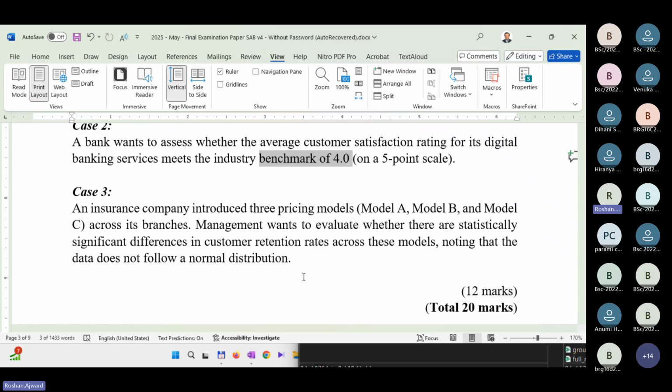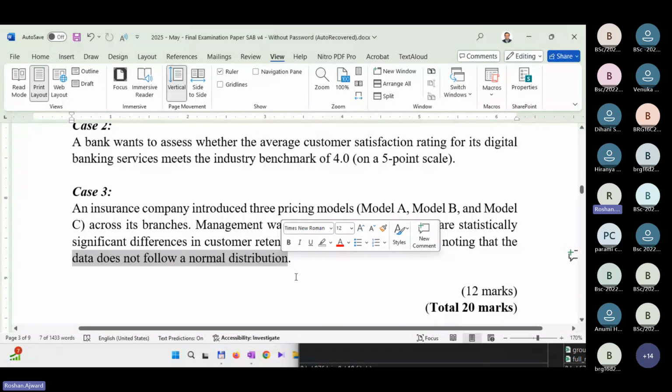If no such indication is given in the exam, always assume the data is normal. But here it expressly says the data is abnormal. So you have to do the Kruskal-Wallis test. Here you compare more than 2 groups, 3 plus groups. Twice you justify and then you write the answer.